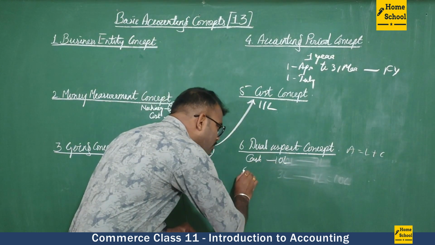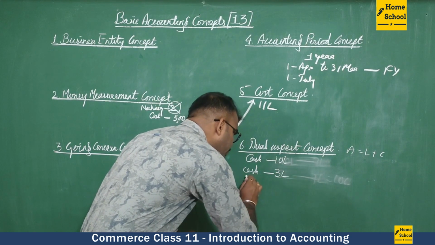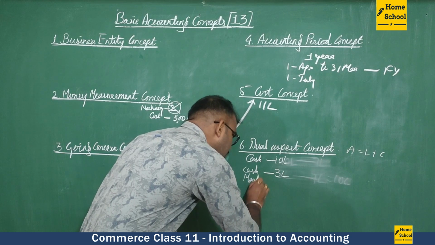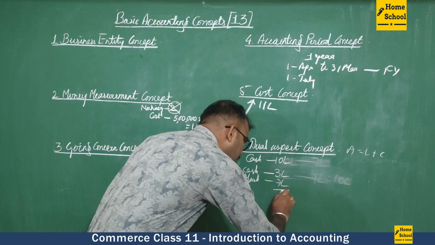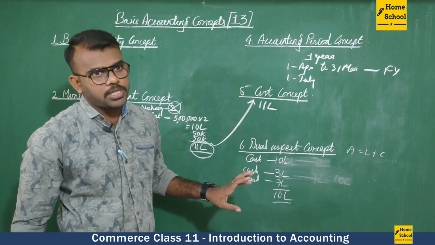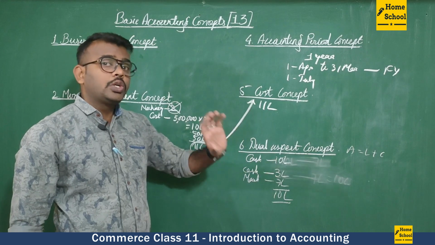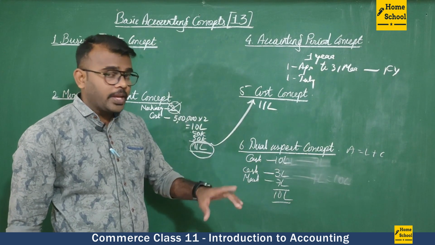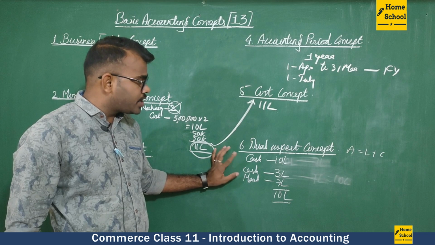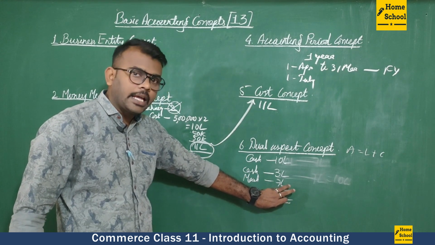Now we have cash of 3 lakh and machinery of 7 lakh. Total is how much now? That will be equal to 10 lakh rupees. The only difference is that earlier we had a total of 10 lakh in cash itself. Now we have 3 lakh of cash and 7 lakh of machinery. Total is how much? 10 lakh.